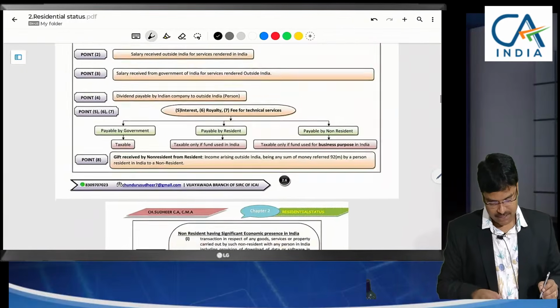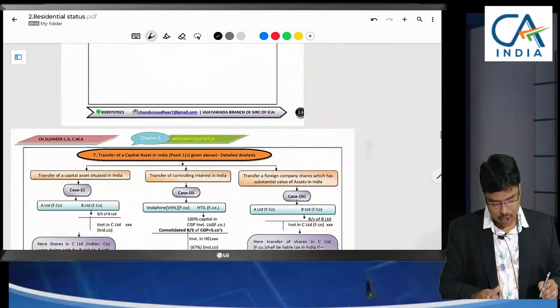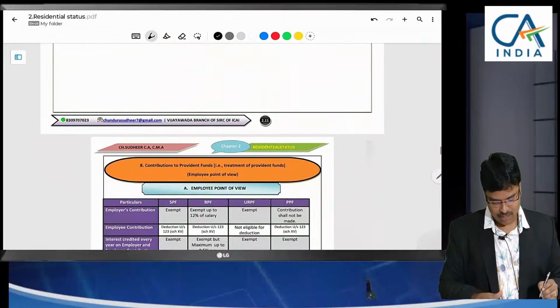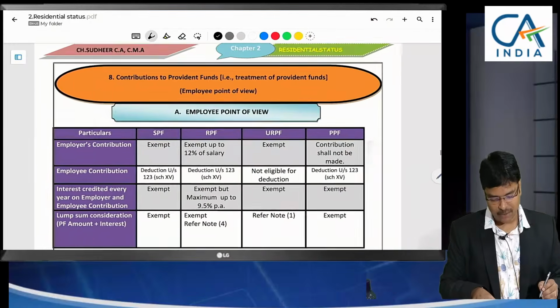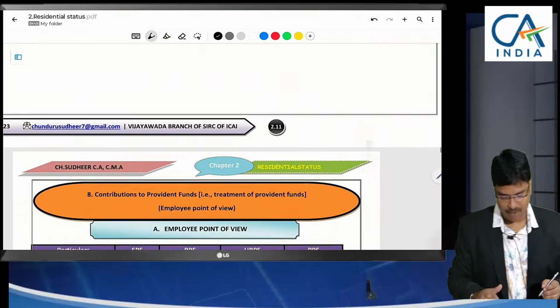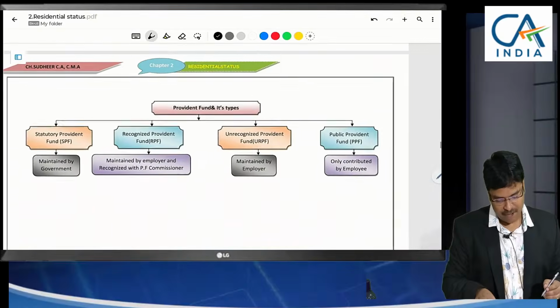For this purpose, we have to learn the concept of Provident Fund. If we learn the concept of Provident Fund, we will get more clarity. In the 12th page I have given the treatment of Provident Funds. First, types of Provident Funds, let us see.